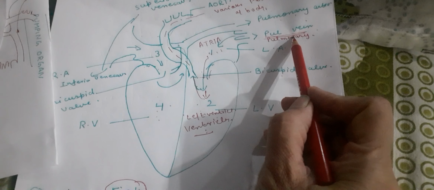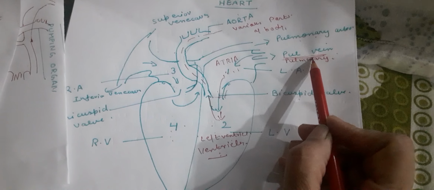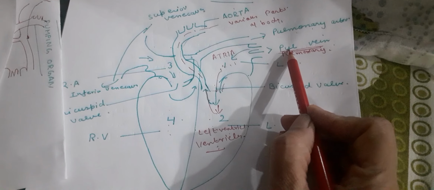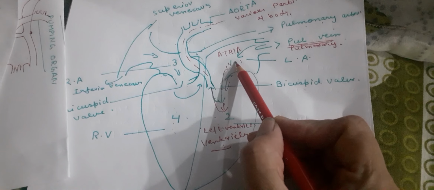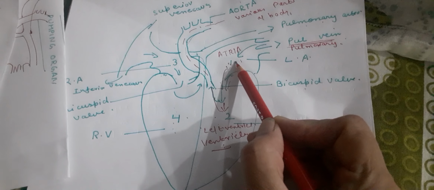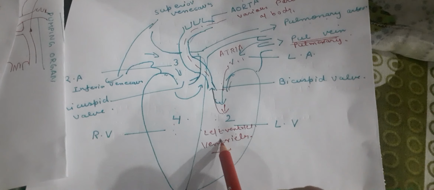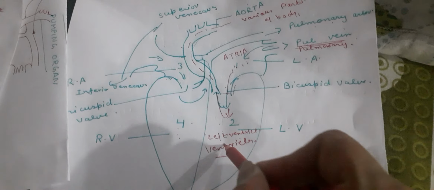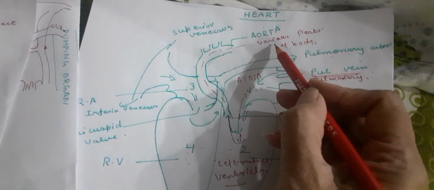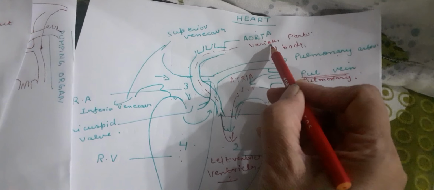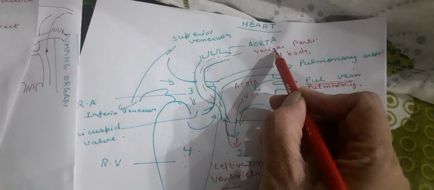Oxygenated blood from the lungs comes to the pulmonary vein. It enters the left atria. From left atria, it enters left ventricle. From left ventricle, it goes to aorta, and from aorta to various parts of the body.